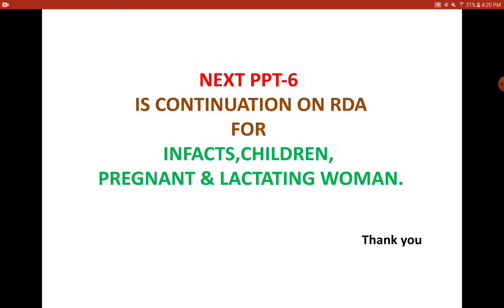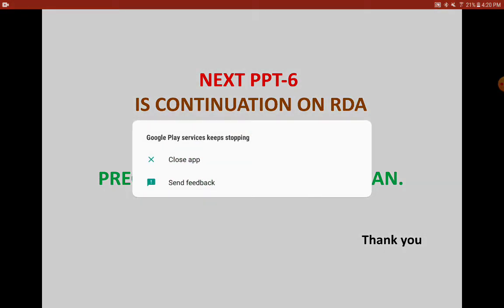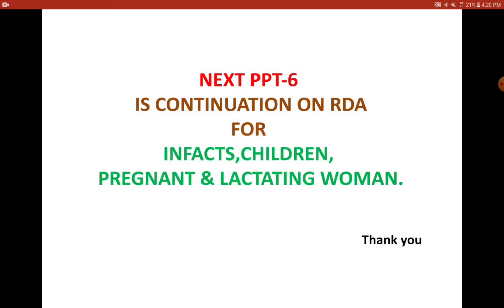In the next PPT, that is PPT number 6, we will be discussing about the RDA required for infants, children, pregnant and lactating women.